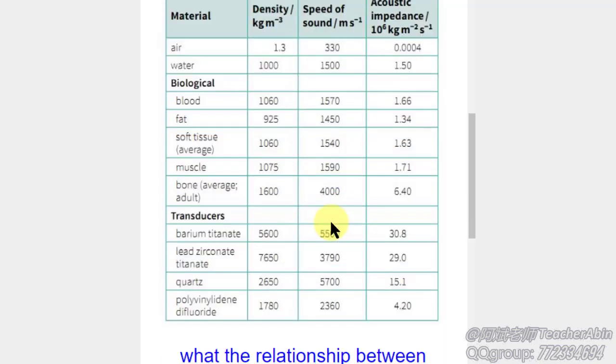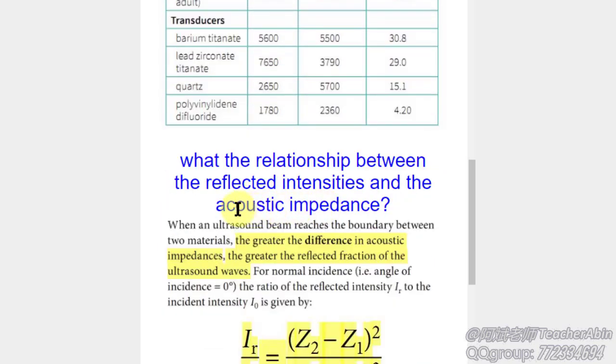Now that we know what acoustic impedance is, we are going to consider the relationship between the reflected intensities and the acoustic impedance. Qualitatively speaking, when an ultrasound beam reaches the boundary between two materials, the greater the difference in acoustic impedances, the greater the reflected fraction of the ultrasound waves, which is very intuitive and fits our common sense.